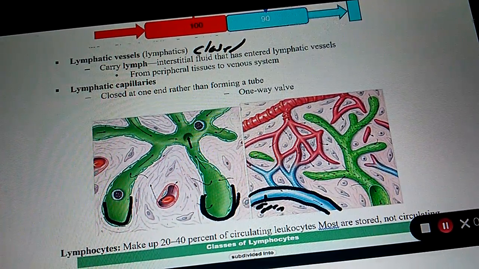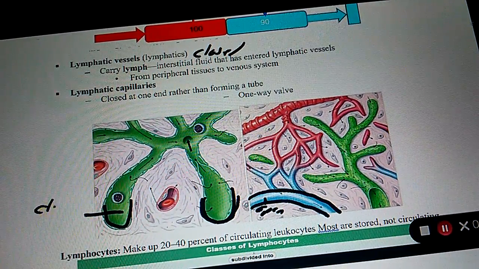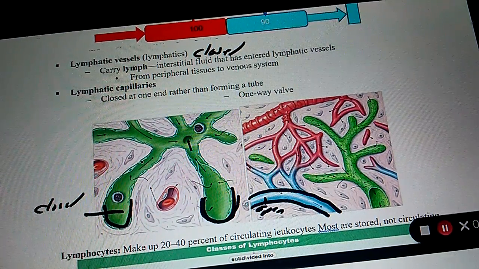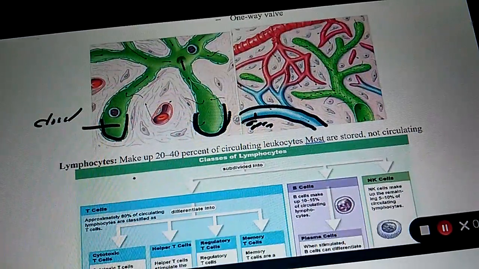Whereas lymphatic vessels are what? Closed. Are lymphatic vessels closed? Yes. What are lymphatic vessels? Closed.